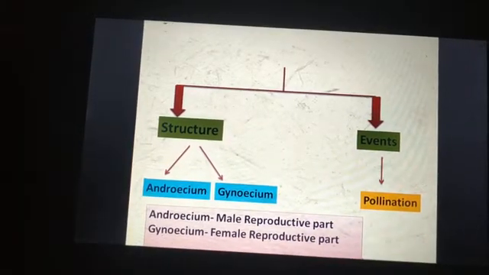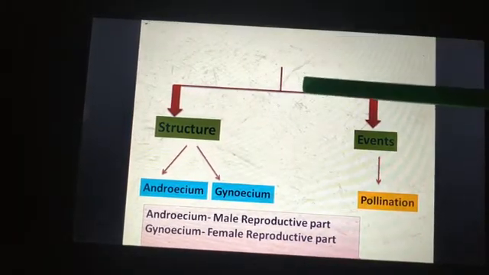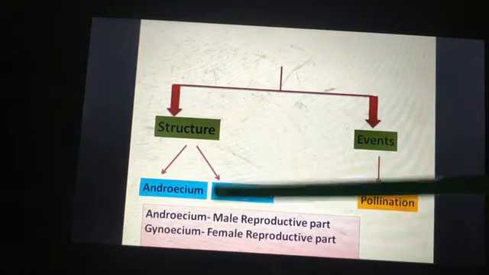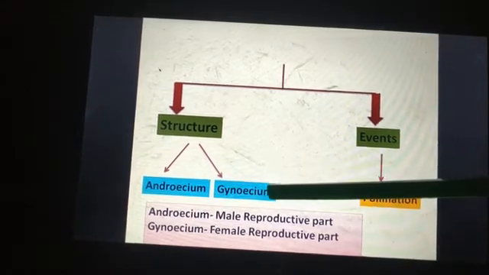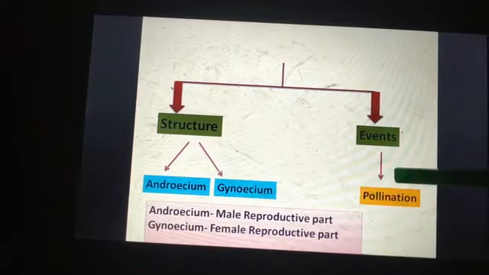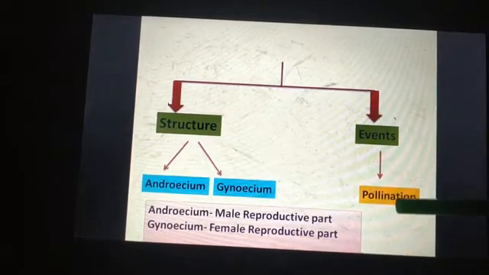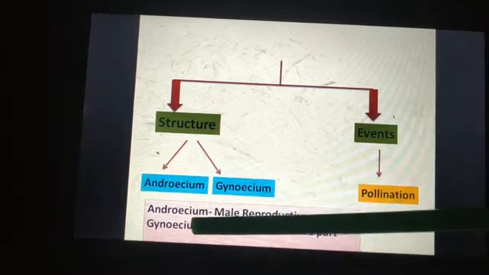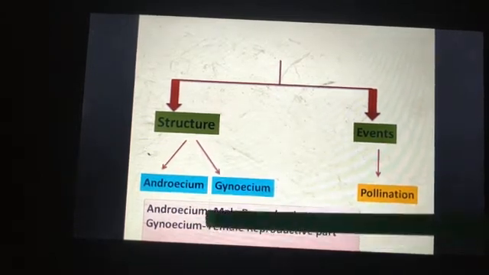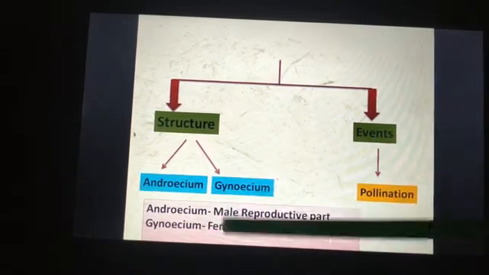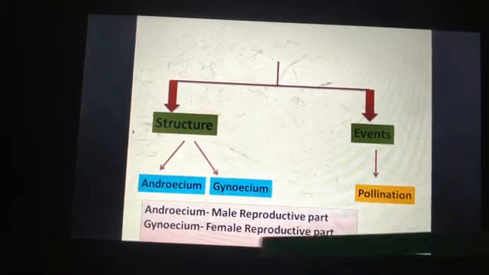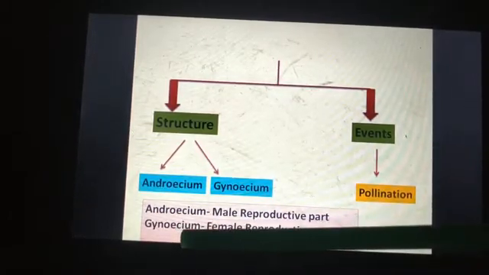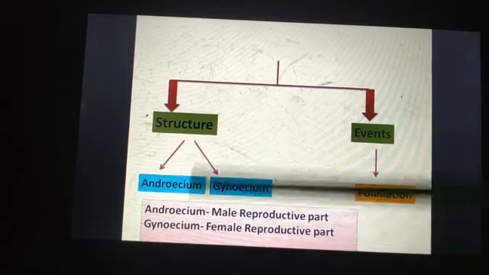What we will study here: first we will see the male structure and the female structure of a flowering plant. Then we will see how the pollination or the fusion occurs. The male reproductive part we call androecium, and the female reproductive part of the flower we call gynoecium.